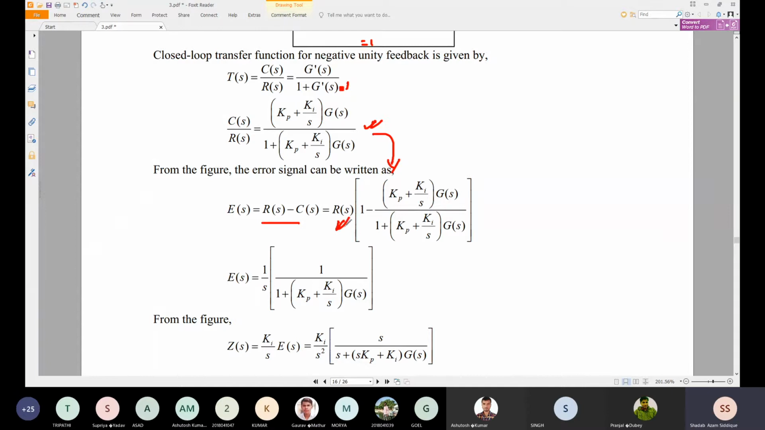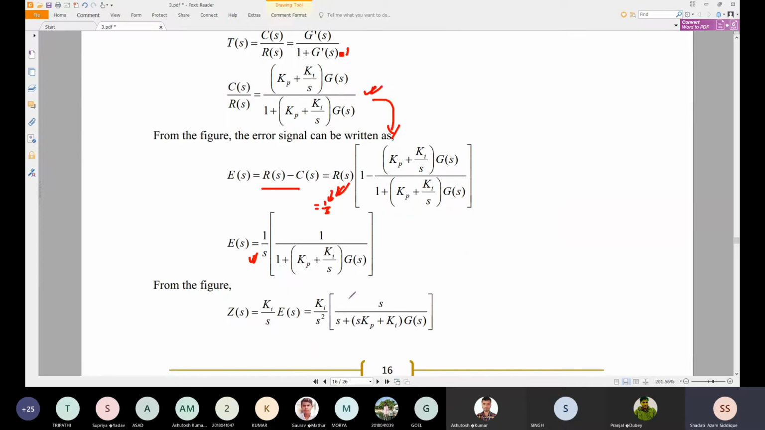R of S is nothing but the input, which is the unit step. So for a unit step input, R of S is equal to 1 by S. We have substituted the 1 by S value, and we can solve this. We take this value in the numerator, and minus this value, so we get 1 in the numerator, and this value comes into the denominator. So we can substitute G of S and find it.